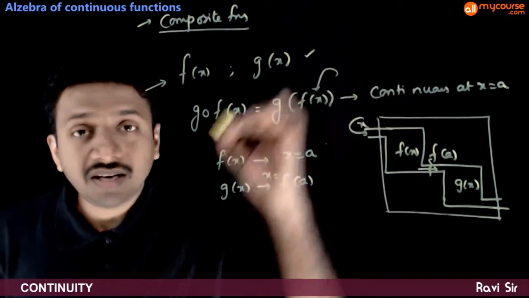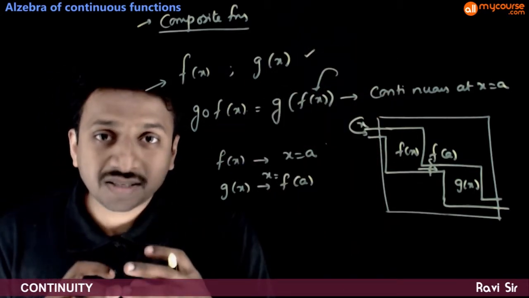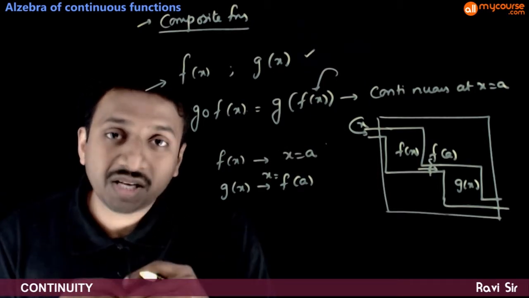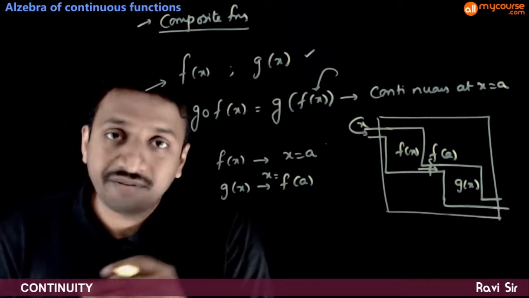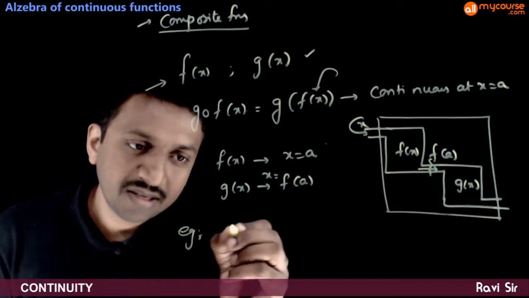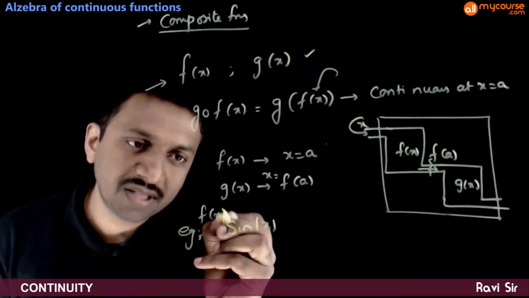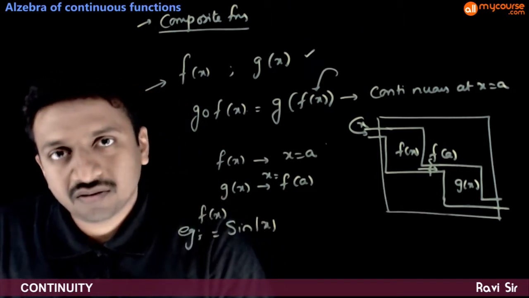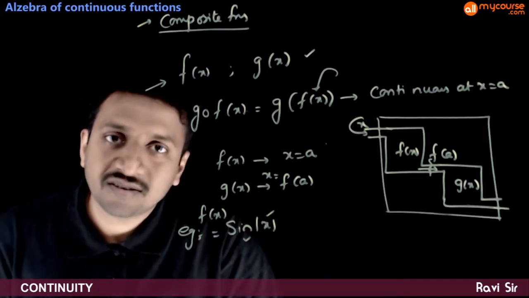So we have seen how continuity works for sum, difference, multiplication, division and composition of different functions. For example, take f of x is equal to sine of mod x. This is a composite function, a composition of mod x and sine x.